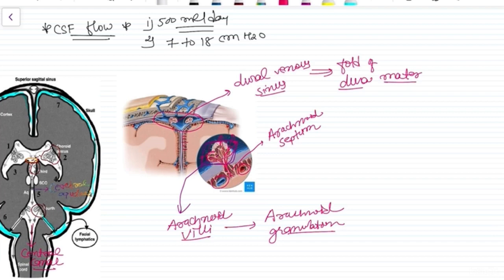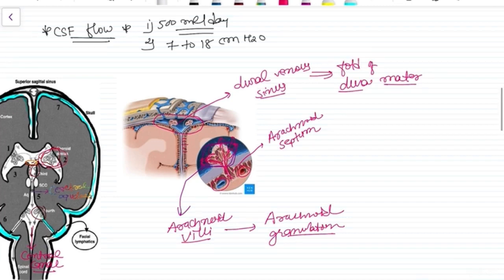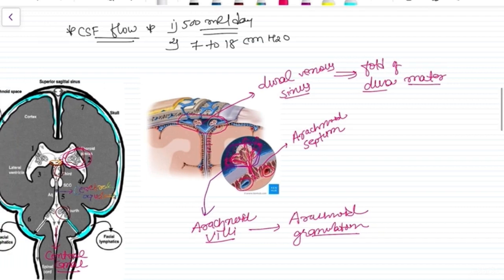So now from this dural venous sinus it gets into the blood system, and from the blood it again reaches the choroid plexus, and from this choroid plexus it is synthesized again. That's how the CSF cycle flows, right?